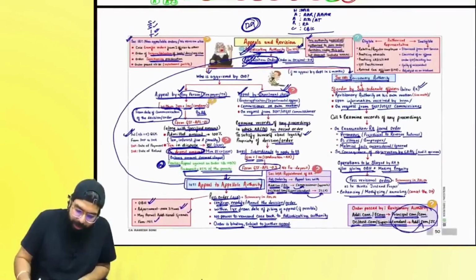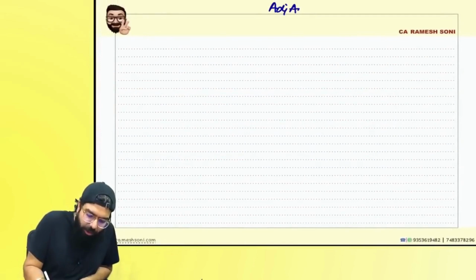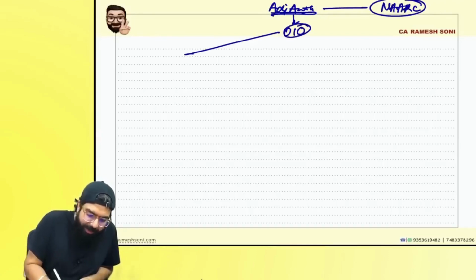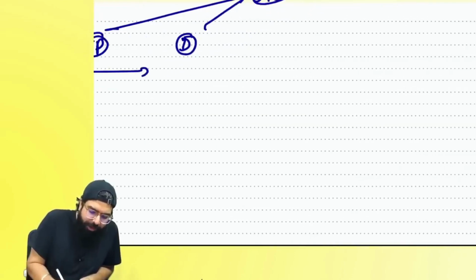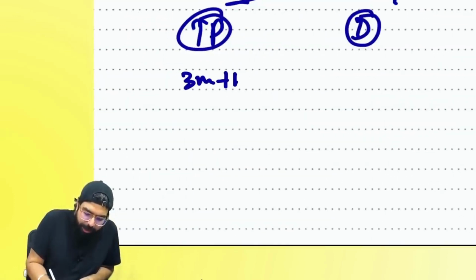Everyone, listen to me very carefully. First of all, there is the adjudicating authority. Any authority passing an order other than NAARC is an adjudicating authority. The adjudicating authority will pass an order, which is the order in original. Against this order, the taxpayer can go and the department can go. The taxpayer has to go within 3 months plus 1 month. The department will go within 6 months plus 1 month.